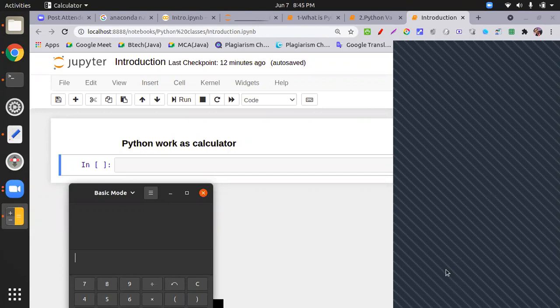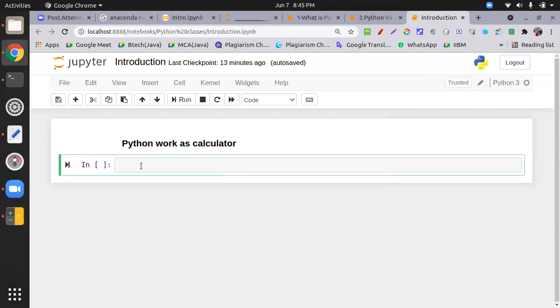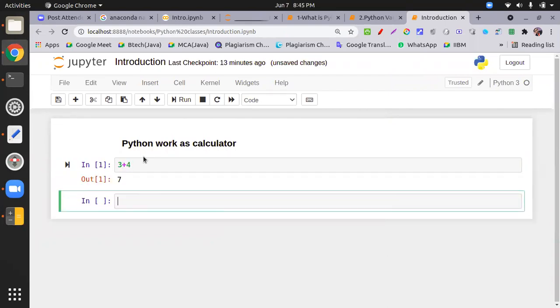No, that is a way of running. That is not Python beauty. So this is a Python beauty. I'm telling you, please wait. For creating any program in Python, you need not put data in a variable. If you type just 3 and 4 and run the cell, you get the output.